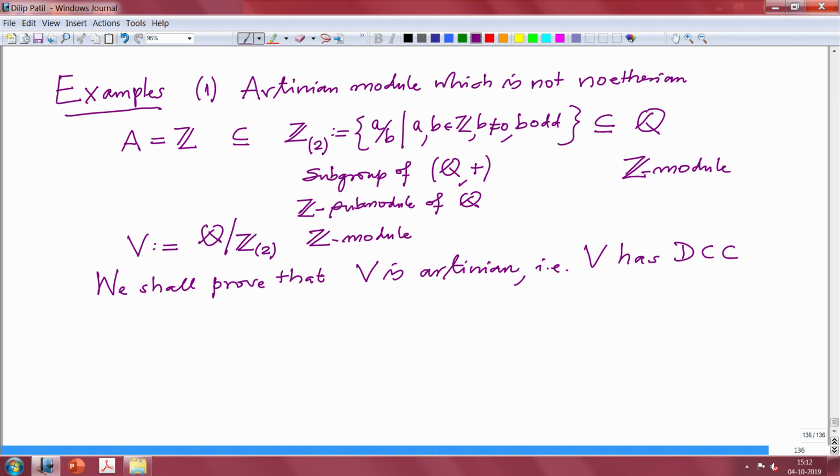For this we just have to study the subgroups of this. Z-module means abelian group, and Z-submodule means subgroup. So what are the subgroups that I want to list of this module?